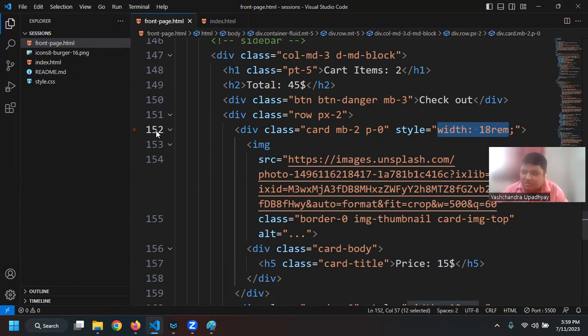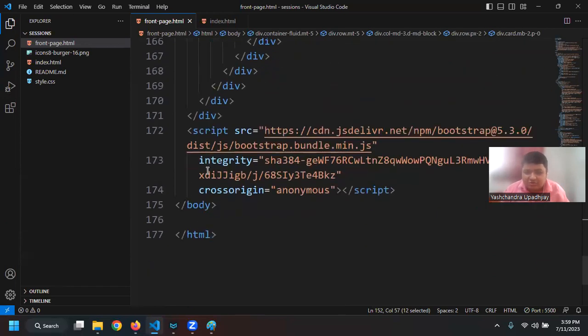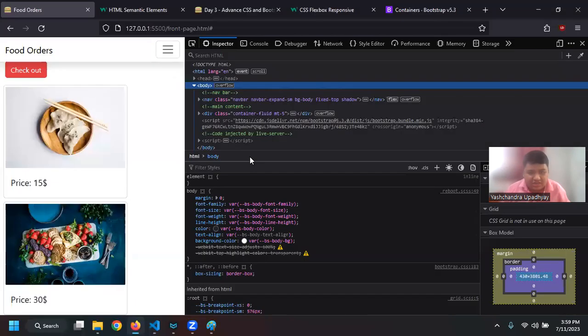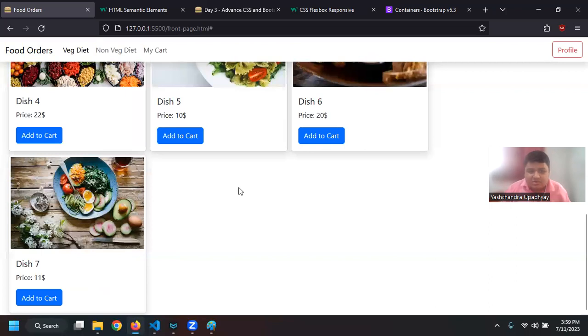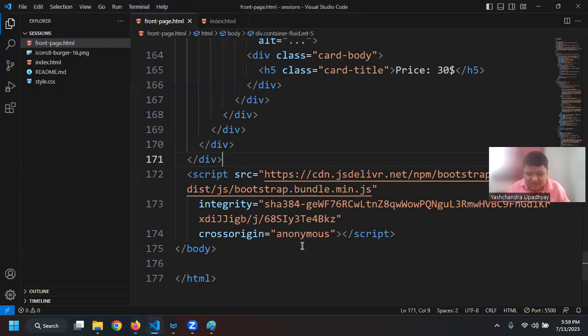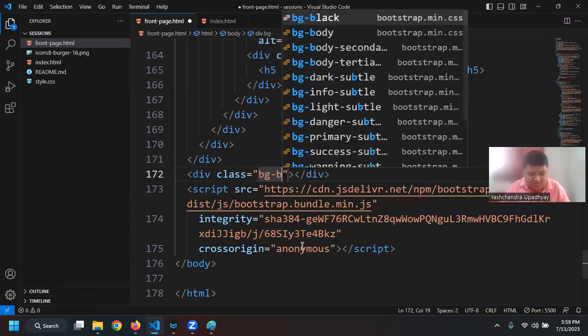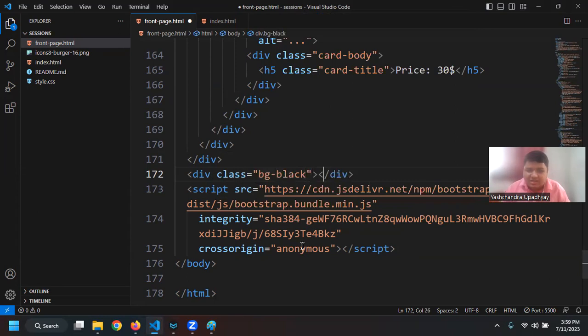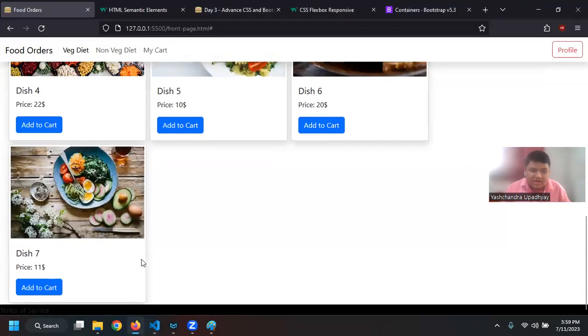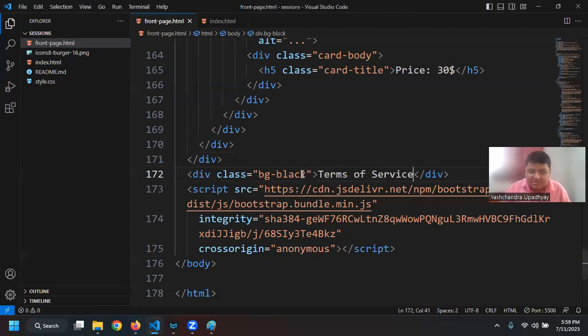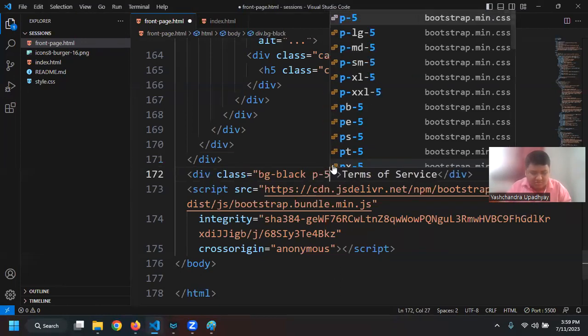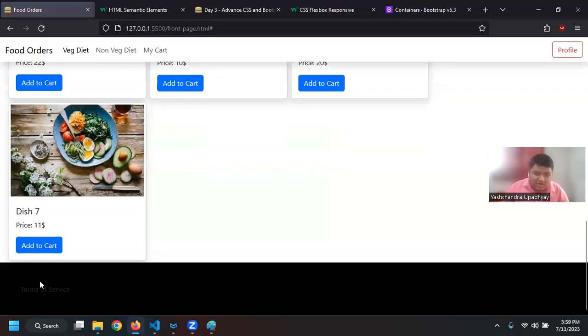Basically, I have gone over some of the things, so this is enough for today. I think it is already 4 p.m. But I have not added a footer, so I can also add it. I can say div, and then I can say class of bg, then black color, and then terms of service. Now I will have a footer of black color, and I can say that I want padding to be 5 from all sides. So now I have some padding.